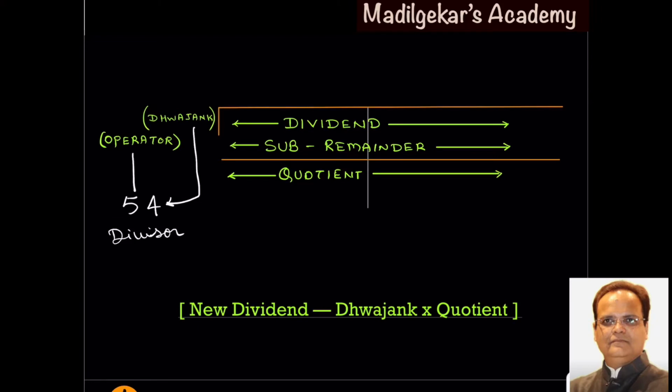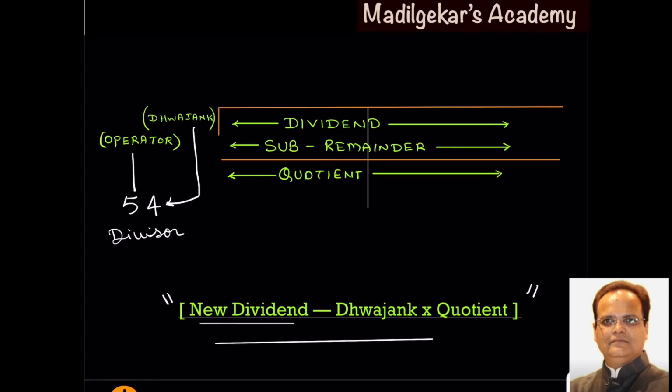Just have a look where we have to write the dividend, quotient, dvajank, operator. We should keep in mind this formula. This will be very important for the division process. Every time the dividend will change, so we'll call it the new dividend.